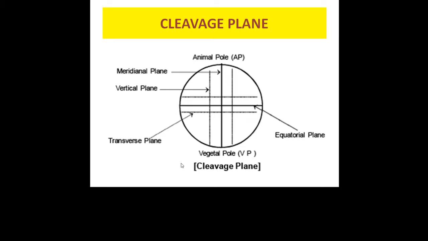Let's just have a view on cleavage planes before we go further into types of cleavage. The cleavage plane which passes from the animal pole to the vegetal pole crossing from the center is called meridional plane. Any other vertical plane will be called the vertical plane. Likewise, the cleavage plane which passes from the anterior to the posterior side crossing through the center is called equatorial plane, and other planes parallel to this are called transverse planes.